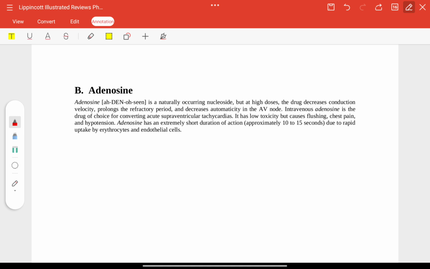Adenosine is a naturally occurring nucleoside, but at high doses the drug decreases conduction velocity, prolongs the refractory period and decreases automaticity in the AV node. IV adenosine is the drug of choice for acute supraventricular tachycardias.